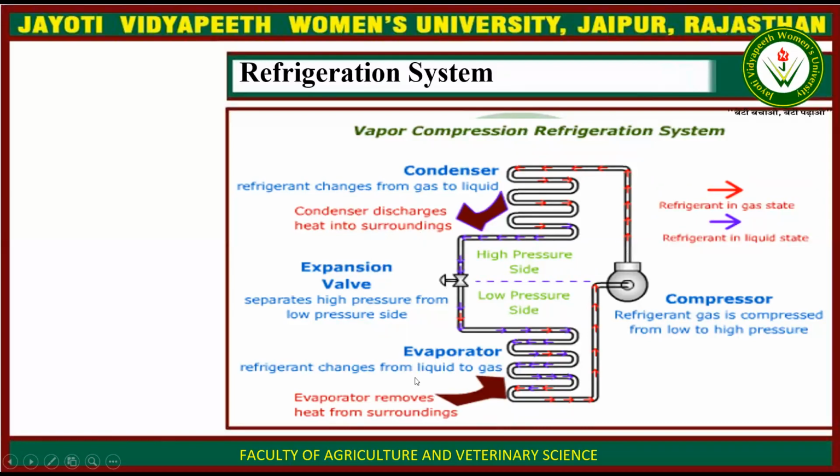In this picture, there is an evaporator where refrigerant changes from liquid to gas, and the evaporator removes heat from the surroundings, and that goes to the compressor where the refrigerant gas is compressed from low to high pressure. After compression, the gas is passed to the condenser and the refrigerant changes from gas to liquid, and the condenser discharges the heat into the surrounding. And then there is an expansion valve which separates the high pressure from the low pressure side, and then this mixture enters into the evaporator again.